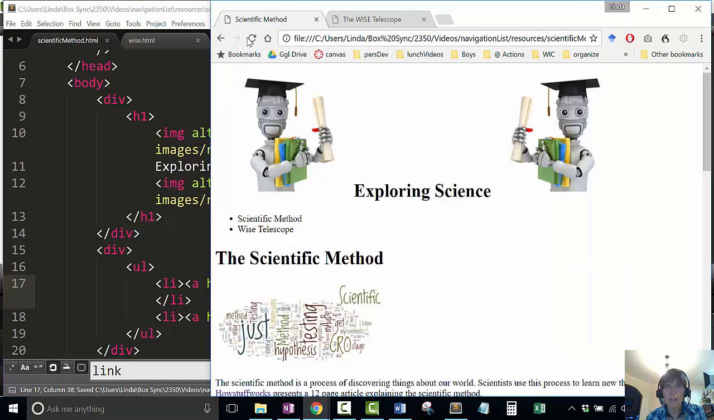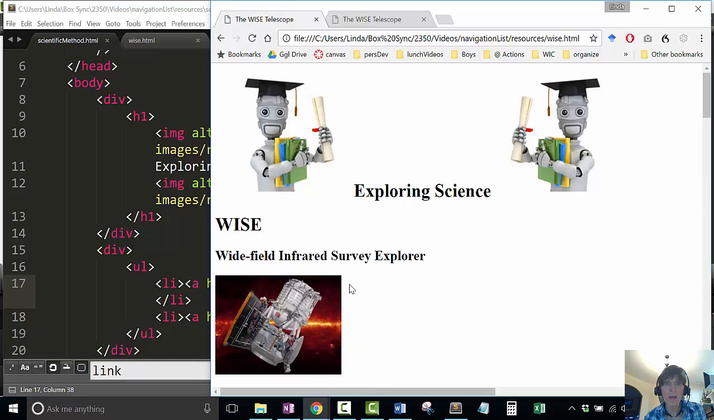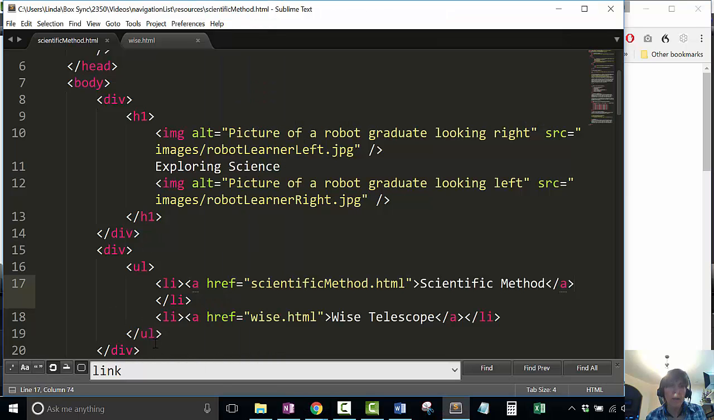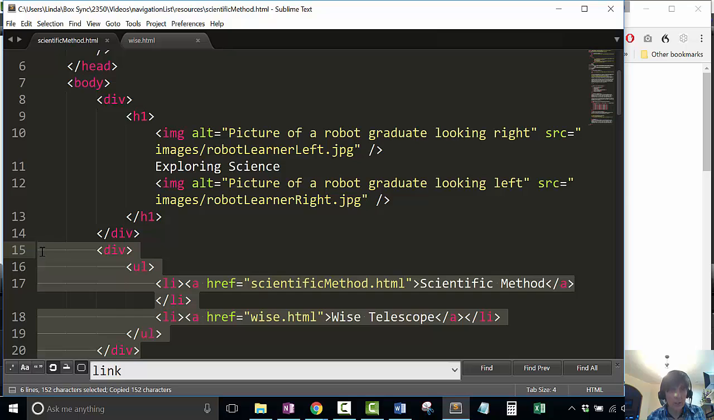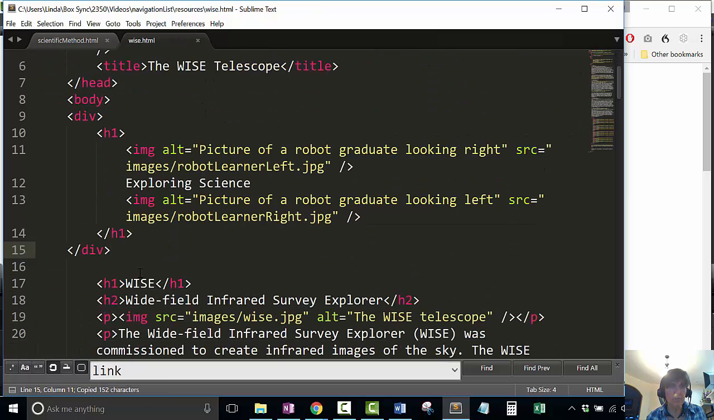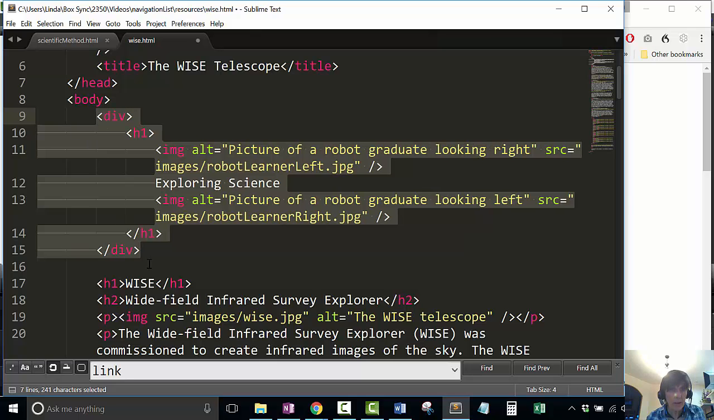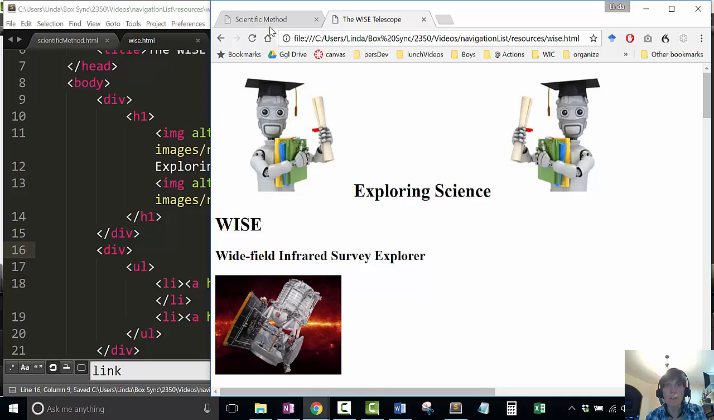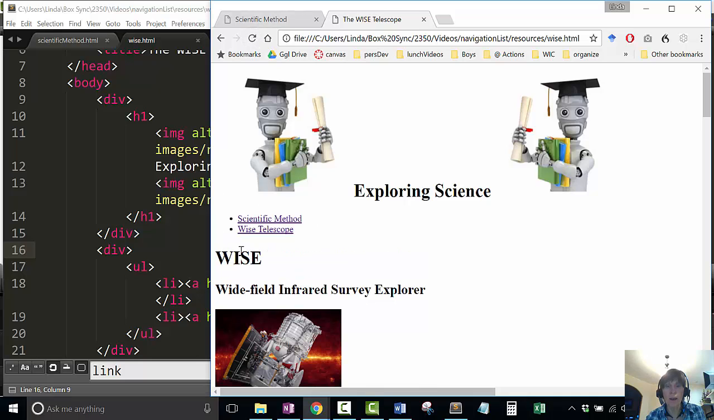Now what I have on this are links. And so when I click on the scientific method, notice it just opens itself because this is the scientificmethod.html file. When I click on the WISE telescope, it opens up the other page. Now I want this navigation to be on both pages. Notice that it's only in the scientific method, but I want the same navigation to be on all my pages. So I'm going to copy that over here under the banner. On my WISE telescope page, I'm going to put this other div, and I'm going to save that.